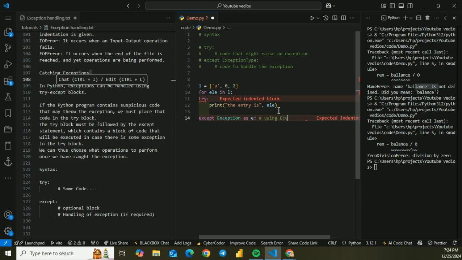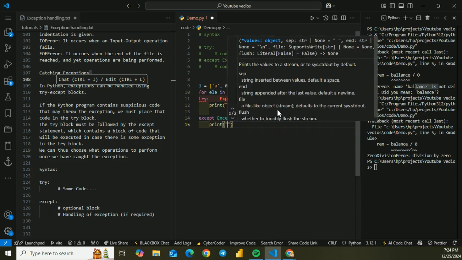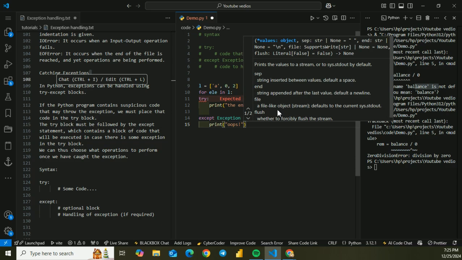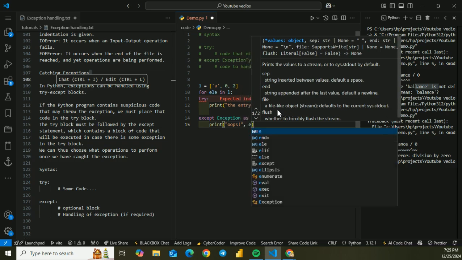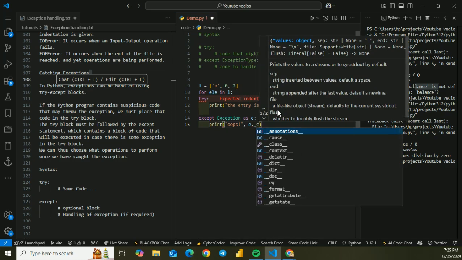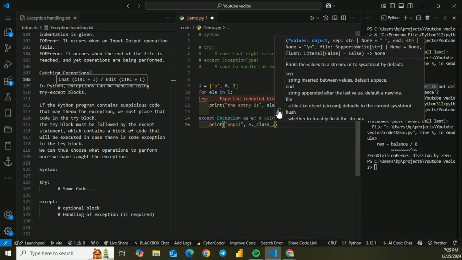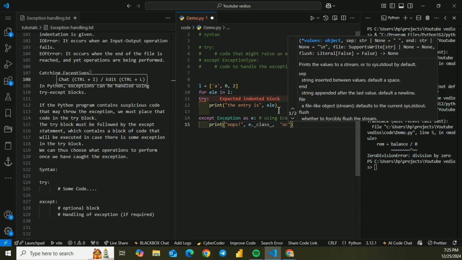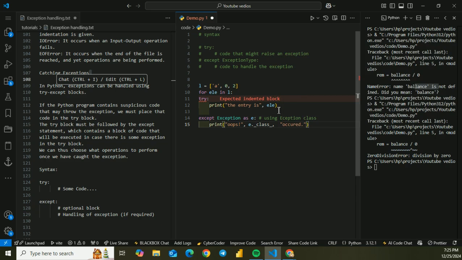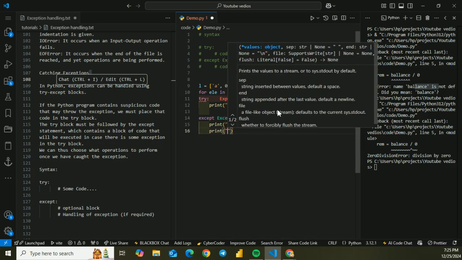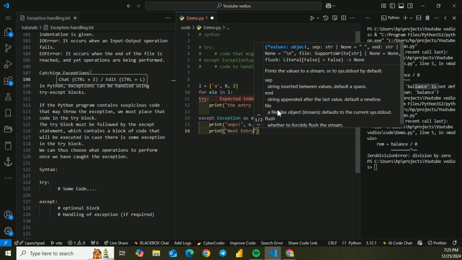I'll print oops, E dot underscore class underscore, and I would say occurred. So let's see what it prints, and I will also say print next entry.